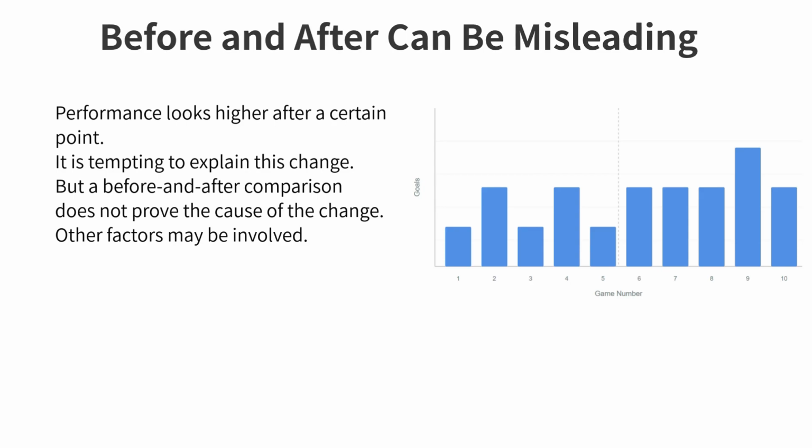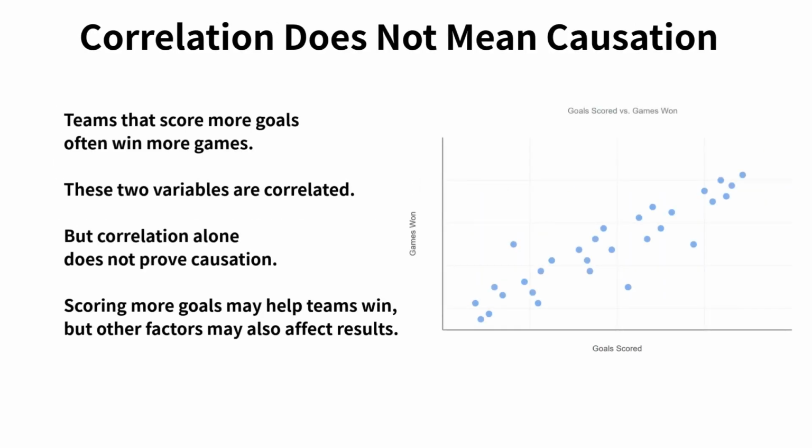Now let's look at one of the most important ideas in data analysis. On the screen, we see a relationship between two variables, goals scored and games won. As goals scored increase, the number of games won also tends to increase. Because these two variables move together, we say they are correlated. However, this is where we must be careful.